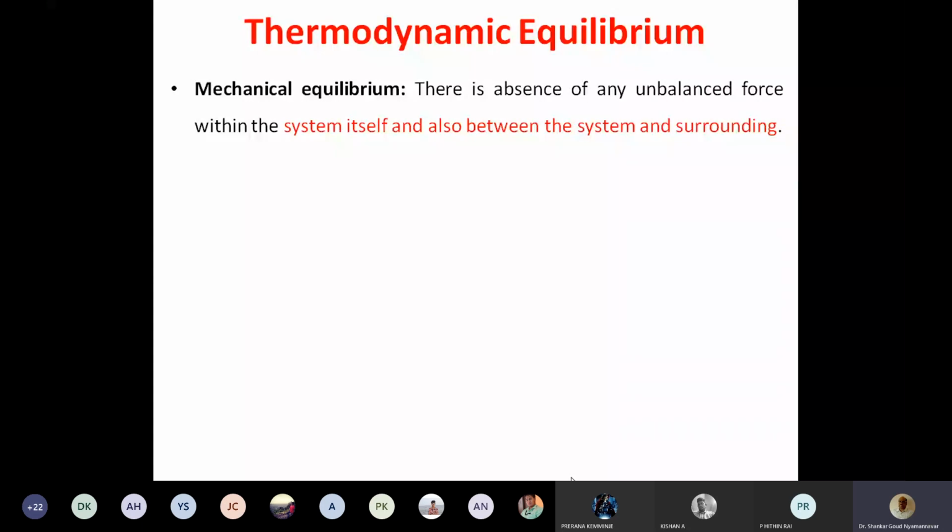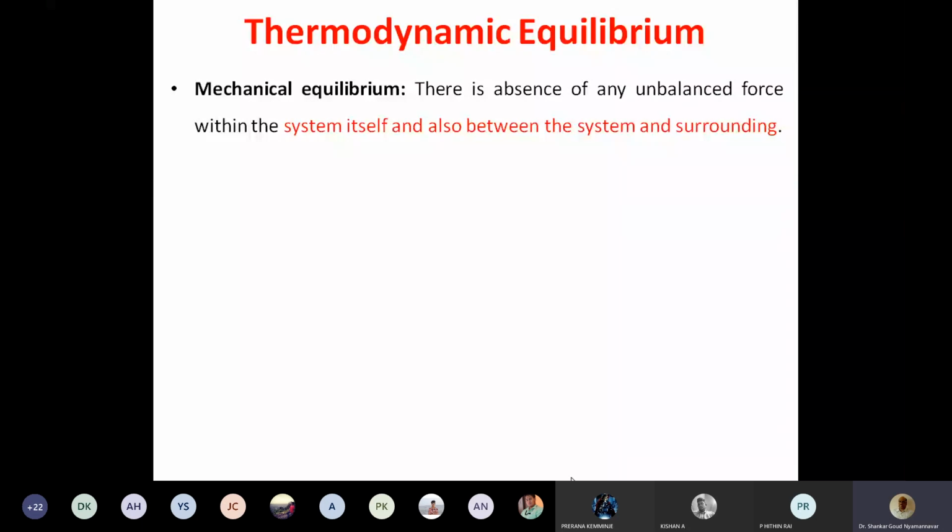Simple it is. If force applied is in the direction of velocity, velocity will increase. If force applied is in the opposite direction, velocity will decrease. Am I clear? You have acceleration and deceleration, both are there. If it is in the direction of velocity, then the velocity increases.